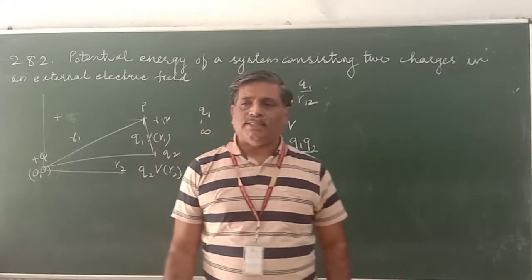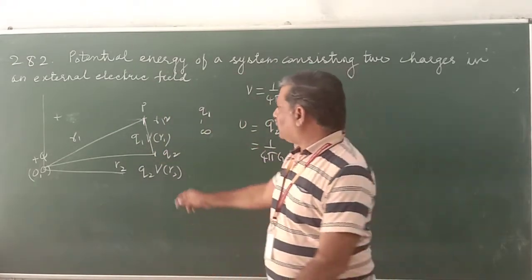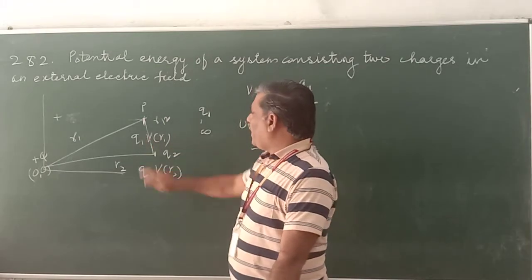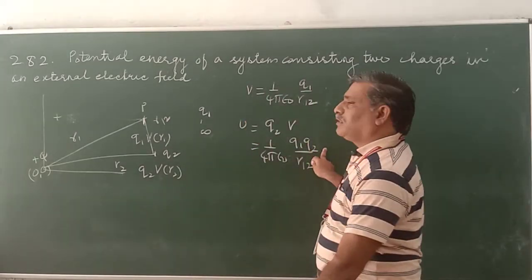So when two charges are assembled in space, there are three terms. One is Q1 V(R1), second is Q2 V(R2), and this is the third one.